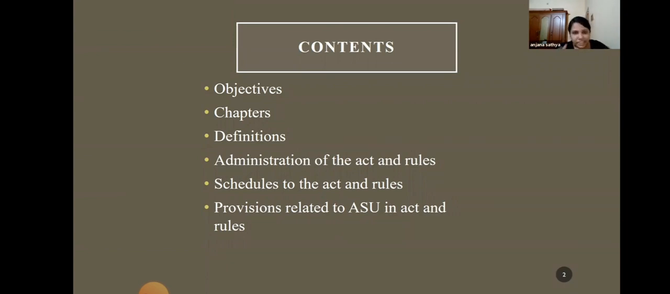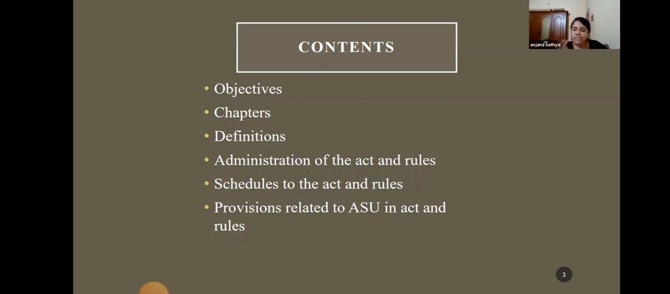Then we will learn about certain definitions that have been explained in the Act, that is, what is a drug, what is manufacturing, what is a cosmetic. So those kinds of definitions will be dealt with. And the basic administrative form of the Drugs and Cosmetic Act will be learned. And after that, the schedules of the Act as well as the rules. There are certain schedules to the Act as well as certain schedules to the rules also. So those will be dealt with in detail.